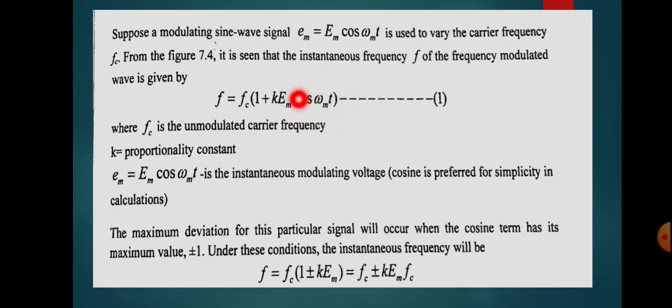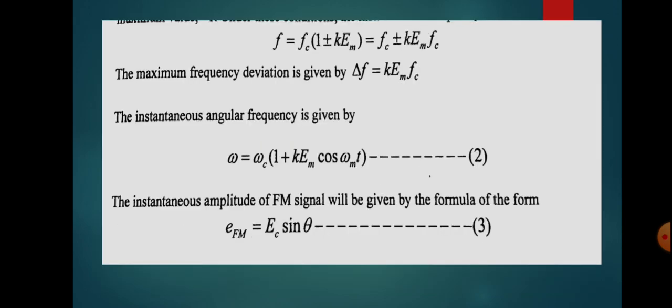You know that the maximum value for cos omega m t is 1. When that value is 1, the corresponding frequency of the modulated carrier signal will be F equal to Fc into 1 plus k Em. That represents Fc plus or minus k Em into Fc. So that is the frequency of the FM modulated wave.